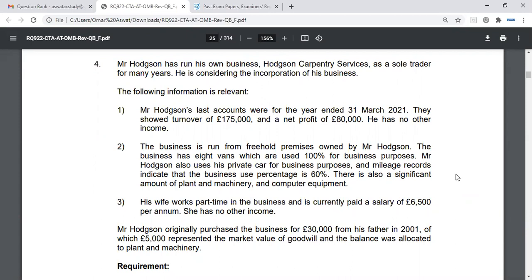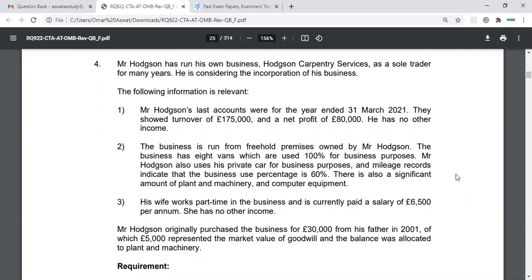The second thing is goodwill. Same sort of implications or understanding, which is market value disposal due to connected parties, less base cost. Sometimes they'll give you a base cost. Most of the time it will be nil, okay, because it would have been internally generated goodwill. And again, let's just say £1 million goodwill.